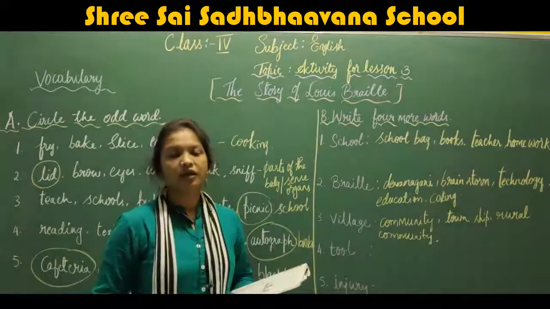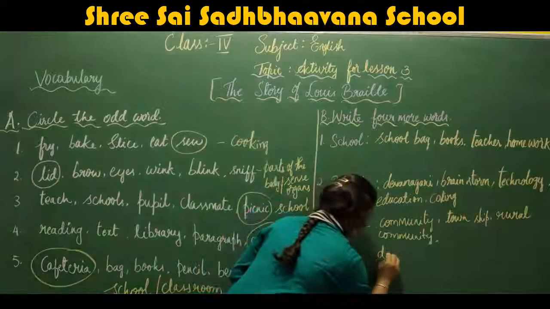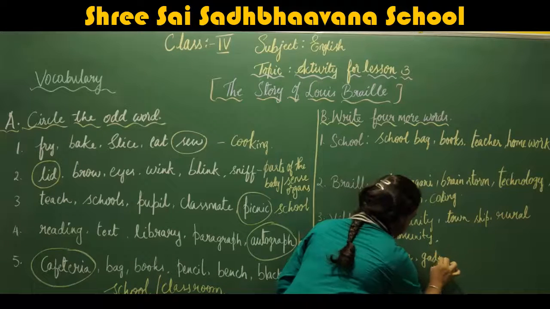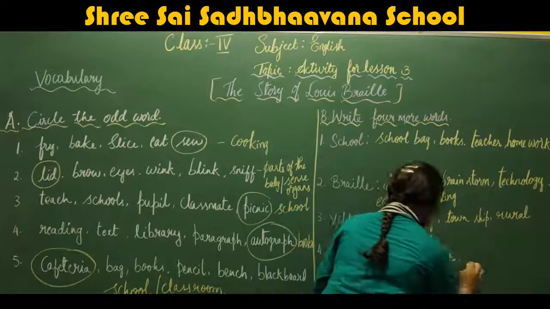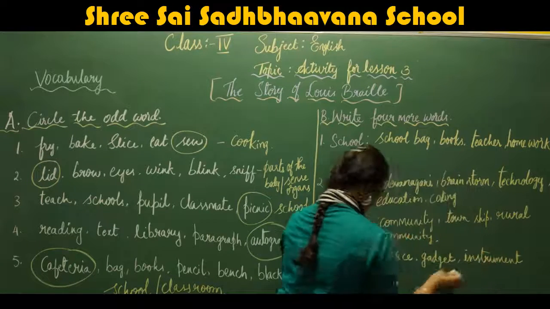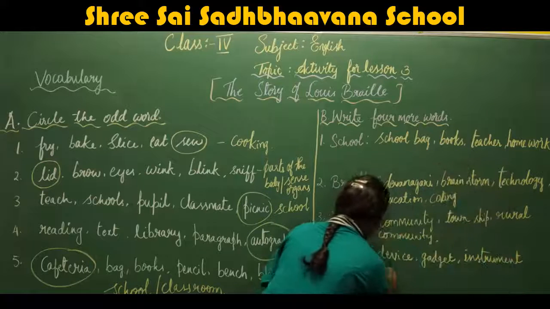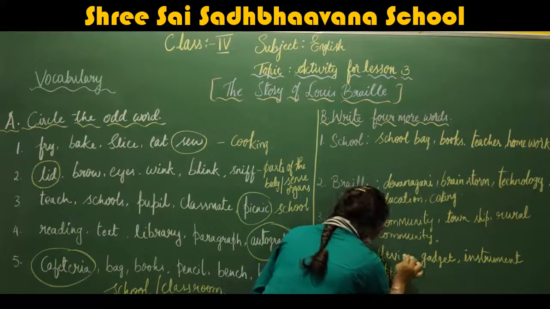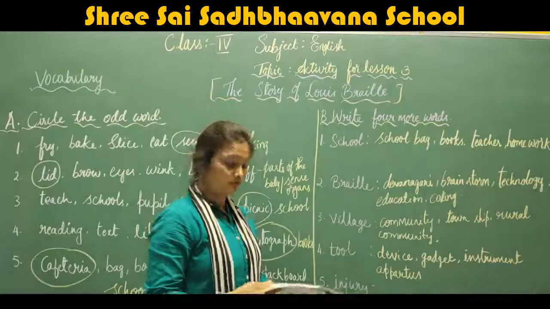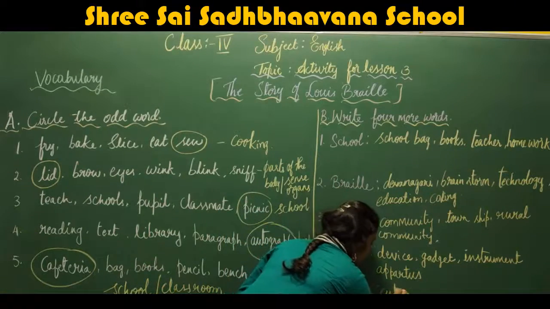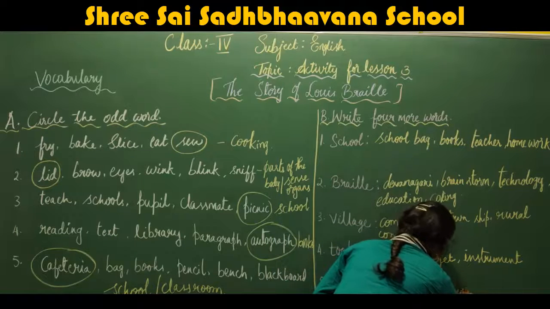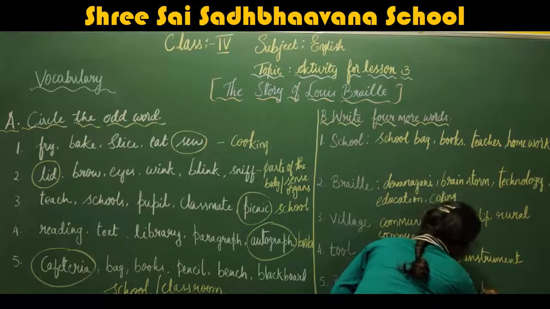Next, tool. Now tool, what are the words? Device, gadget, instrument, and apparatus. Now injury. Injury means cut, wound, cramp, burn.